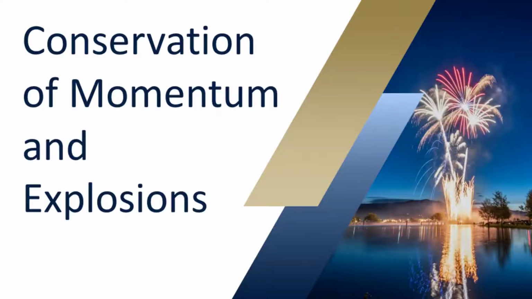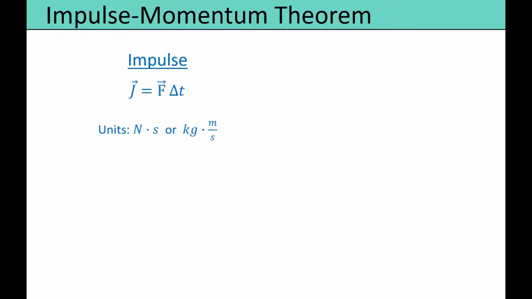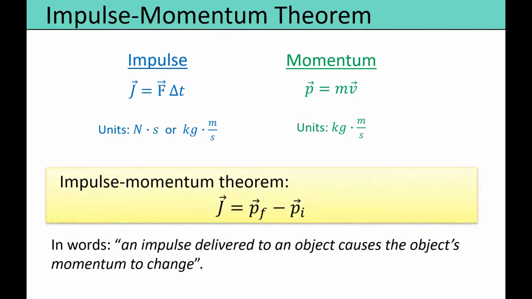We defined impulse, which we represent by uppercase J, as the product of force multiplied by time. We defined as well momentum, which is the product of mass and the velocity of the object. The impulse-momentum theorem tells us that when you apply an impulse, it results in a change in momentum on the object. So J is equal to the difference of the final and the initial momentum.